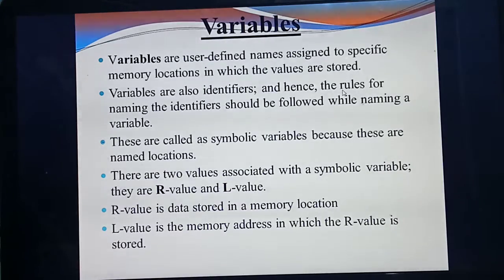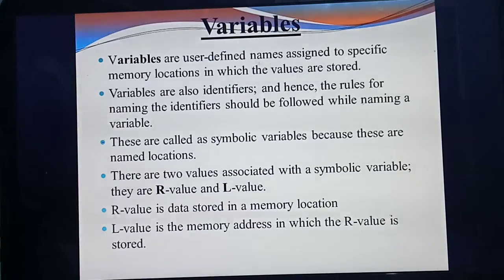Understood now? What do you mean by variable? Based on the data type, it will allocate space. If the data type is int, how much space will it allocate? Int means the memory location is 4 bytes. Float likewise 4 bytes. Likewise character means 1 byte. Based on the data type, the memory location will change. Understood what you mean by variables?